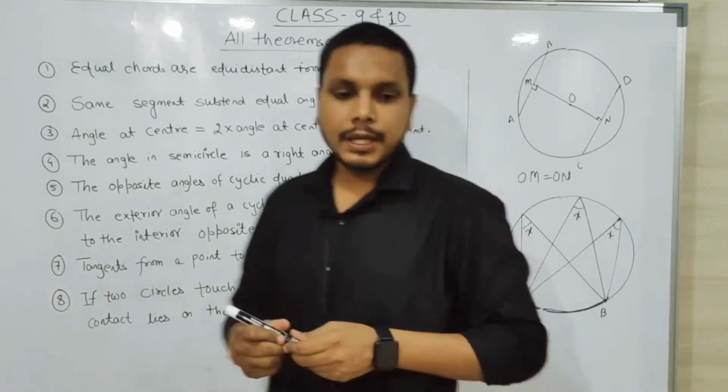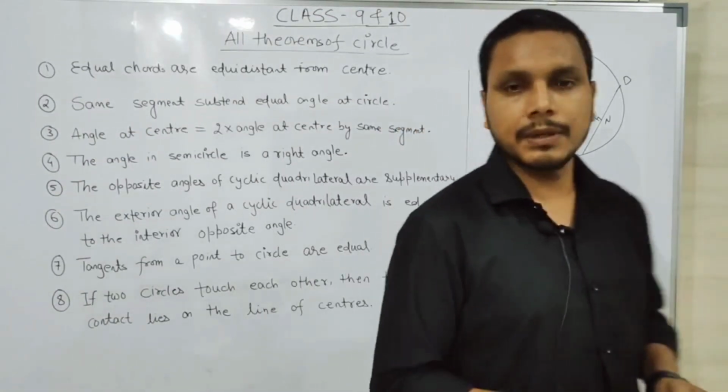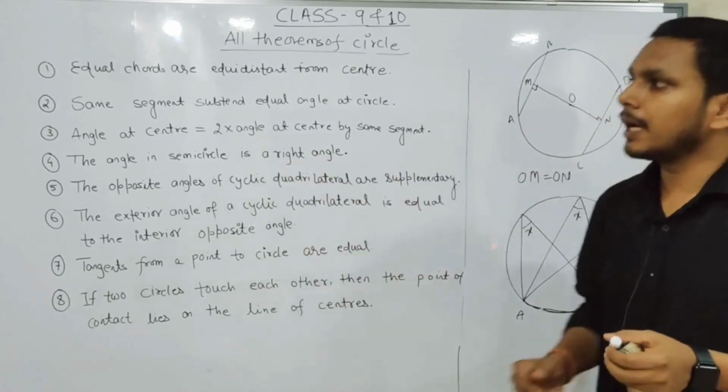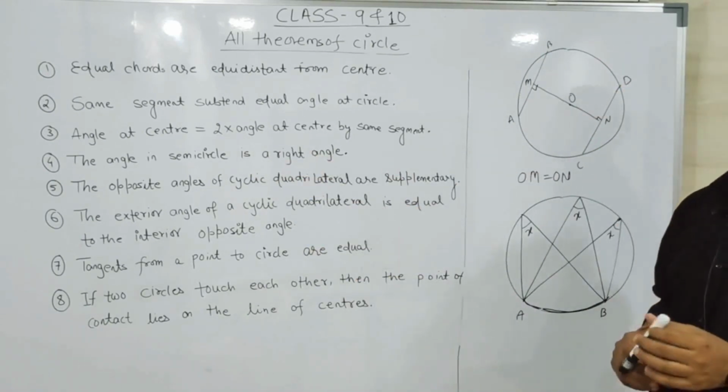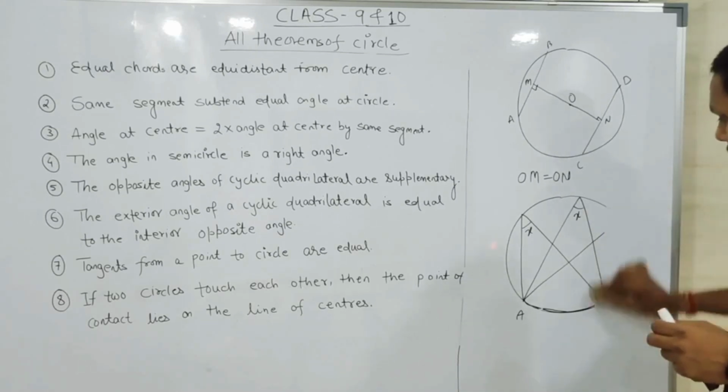Now take the third one. The third theorem statement is that the angle at the center equals 2 times the angle at the circle by the same segment.